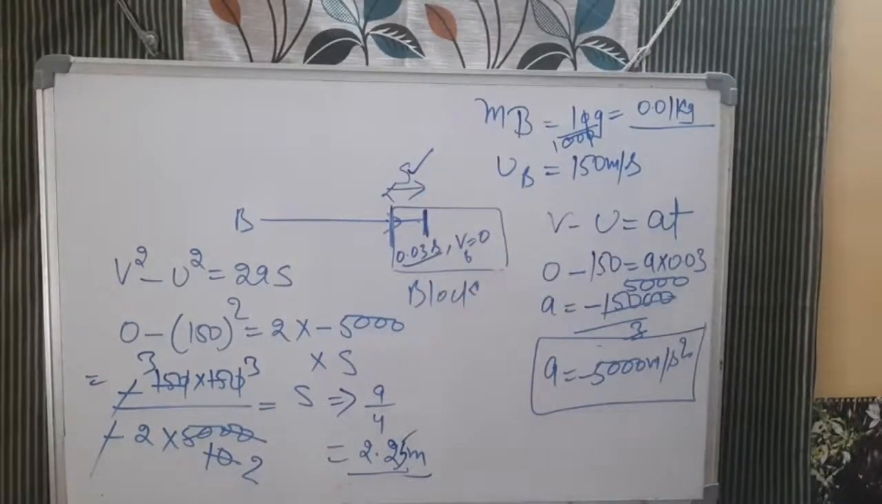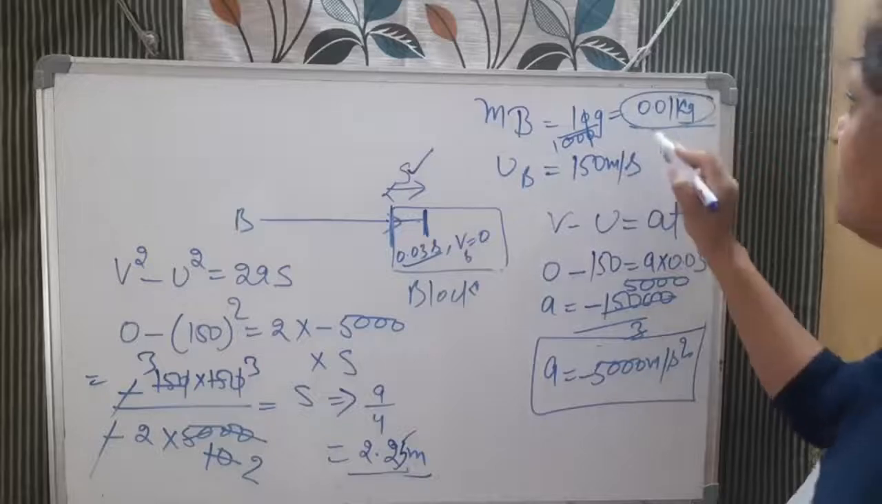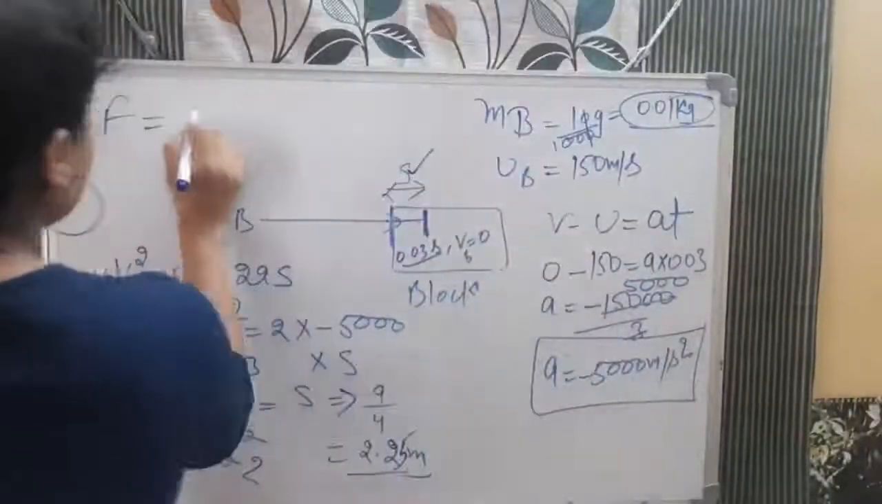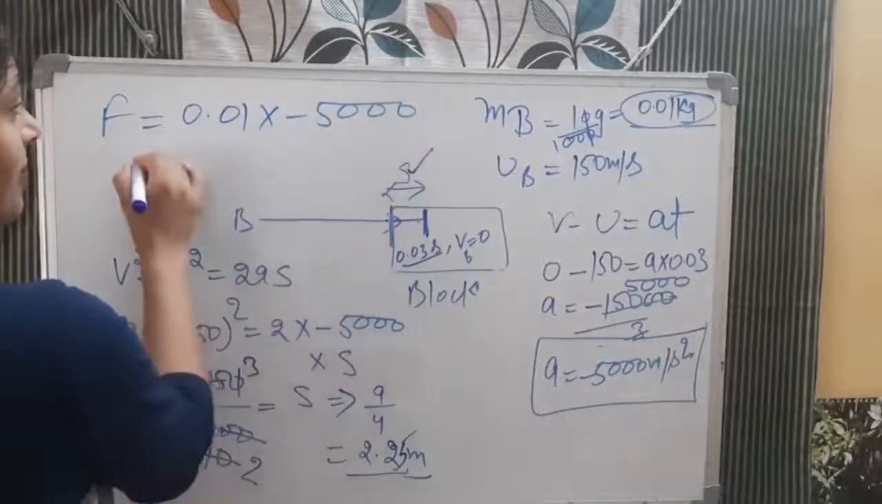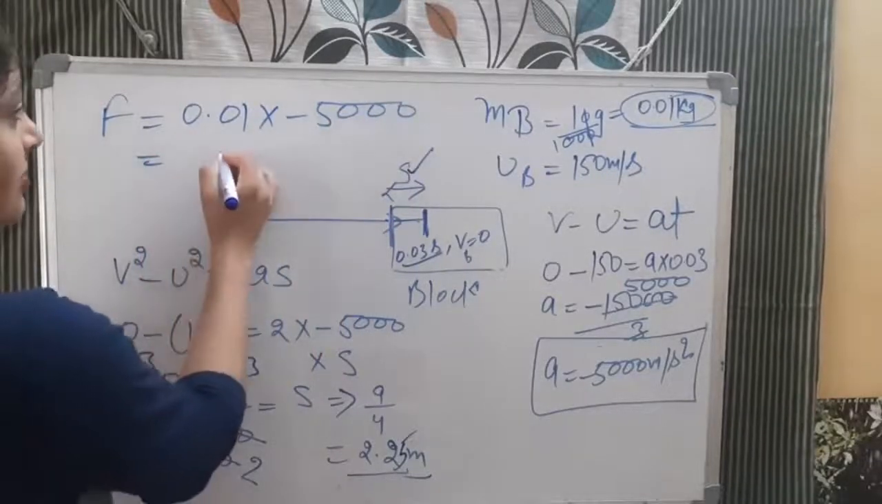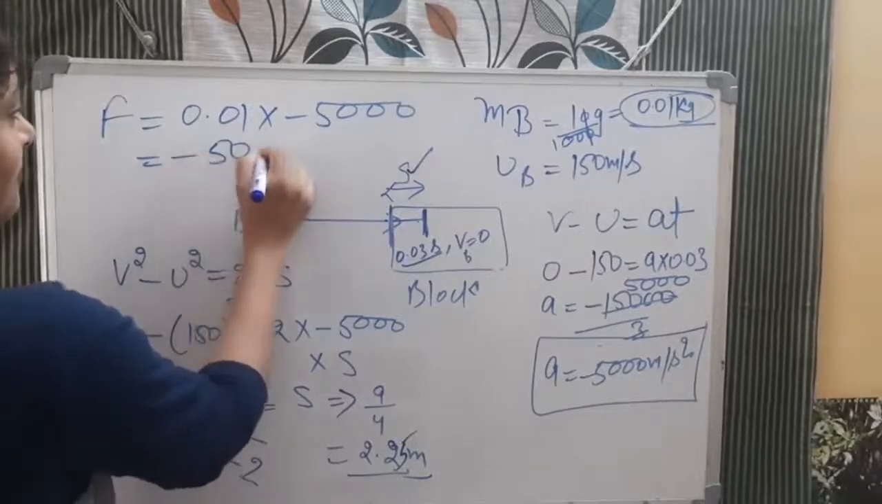And now finally the question is asking about the force. Now you know, bacha, if you want to calculate force, what is it? It is mass into acceleration. The mass of the bullet is 0.01 and acceleration is minus 5000. So you can multiply. What will happen? The answer will simply be minus 50 Newton.